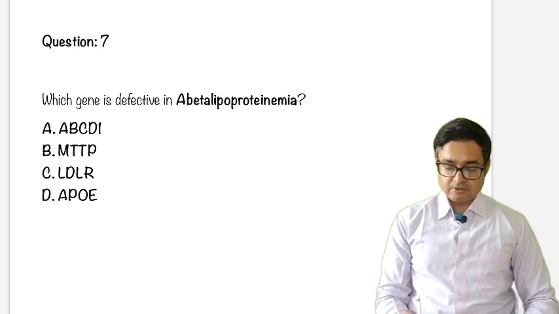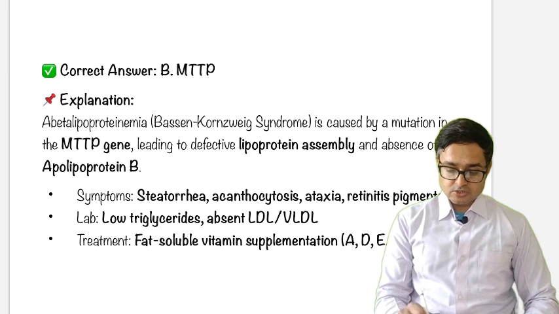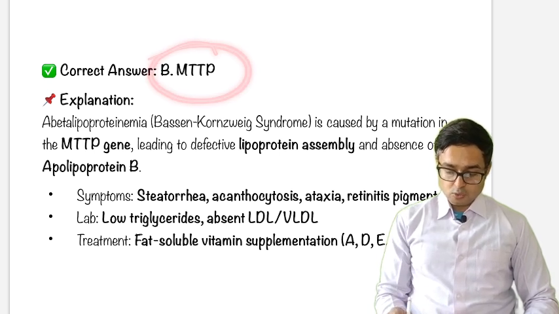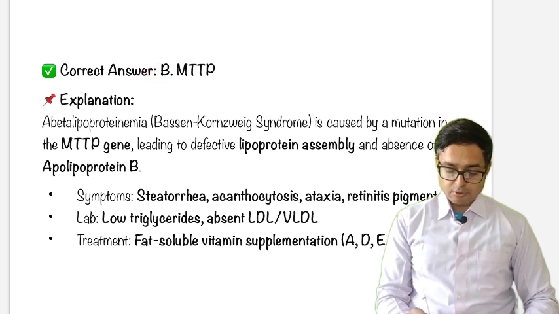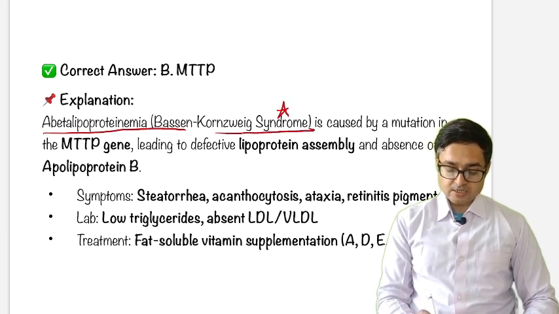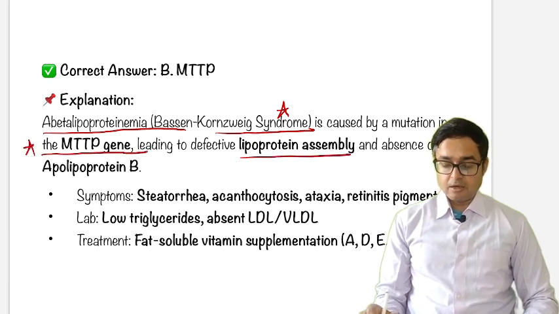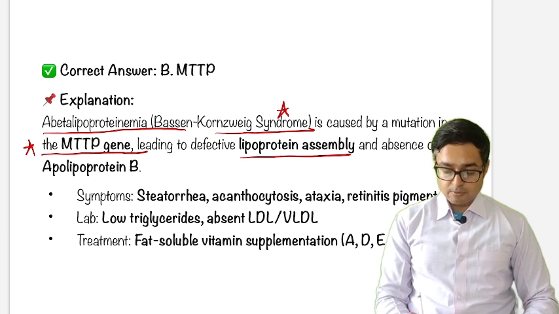Which gene is defective in abetalipoproteinemia? ABCD1, MTTP, LDLR, ApoE. Answer is MTTP. So this gene is defective. So abetalipoproteinemia, also called Bassen-Kornzweig syndrome, this is important, and the gene is also important, MTTP gene, leading to defective lipoprotein assembly with absence of apolipoprotein B.